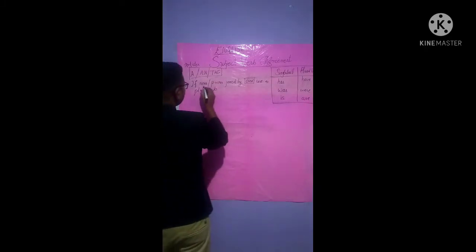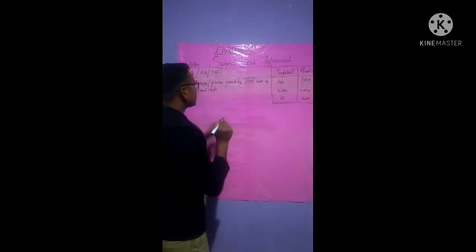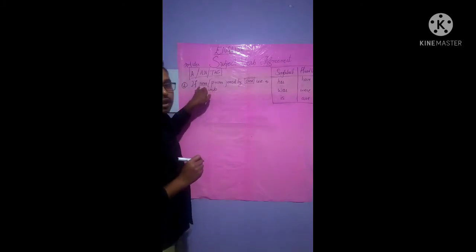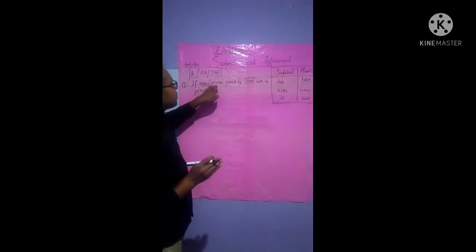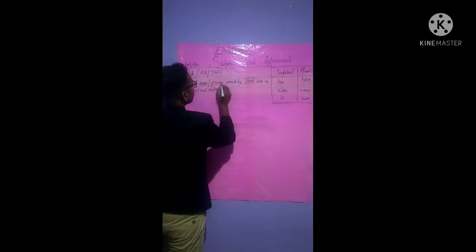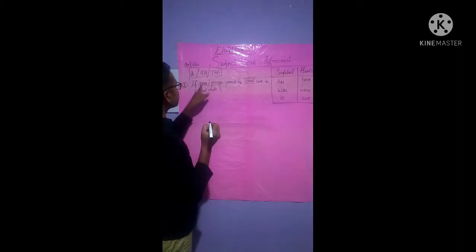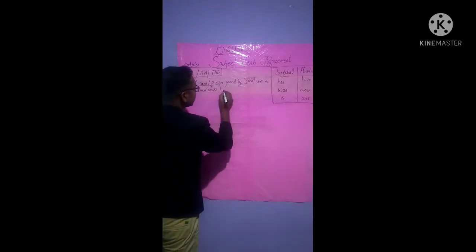Now, how will we use it? See here. A noun, we know, is a name, isn't it? The place name, the thing's name. But what is a pronoun? If Andrew is the noun, its pronoun will be "he".